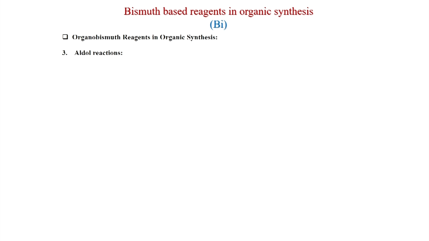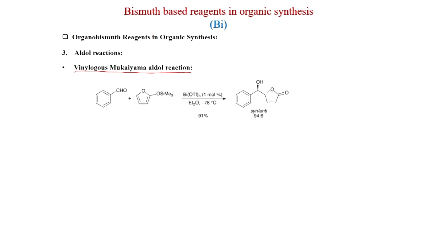Now, the aldol reaction we will see, and the first one is the vinylogous Mukaiyama aldol reaction. So, bismuth triflate here is a Lewis acid, and it can react with this furan OTMS, and this is the vinylogous Mukaiyama aldol.